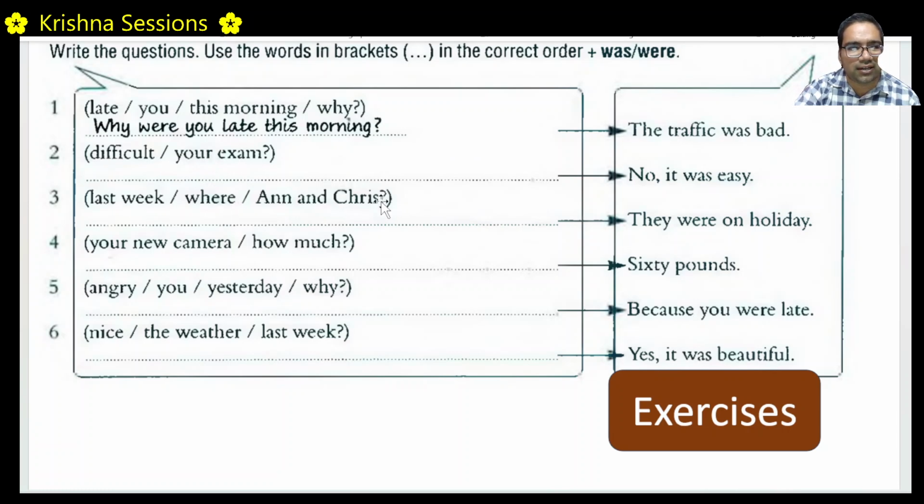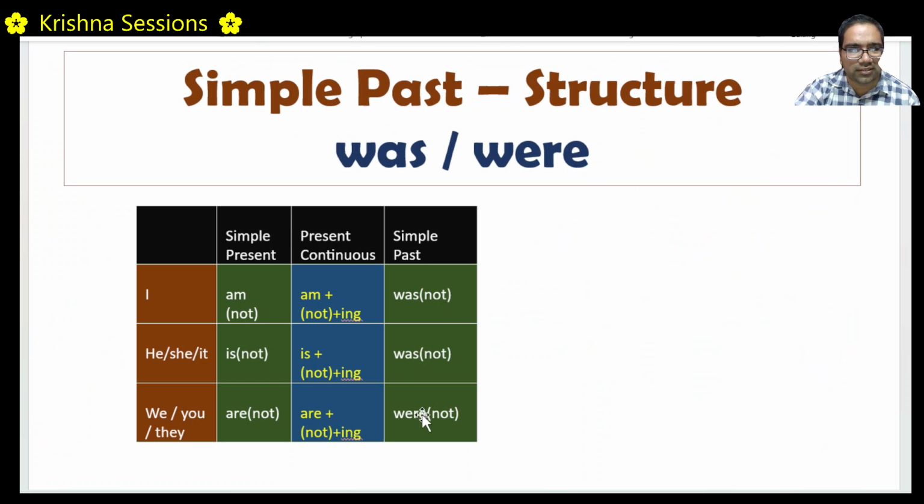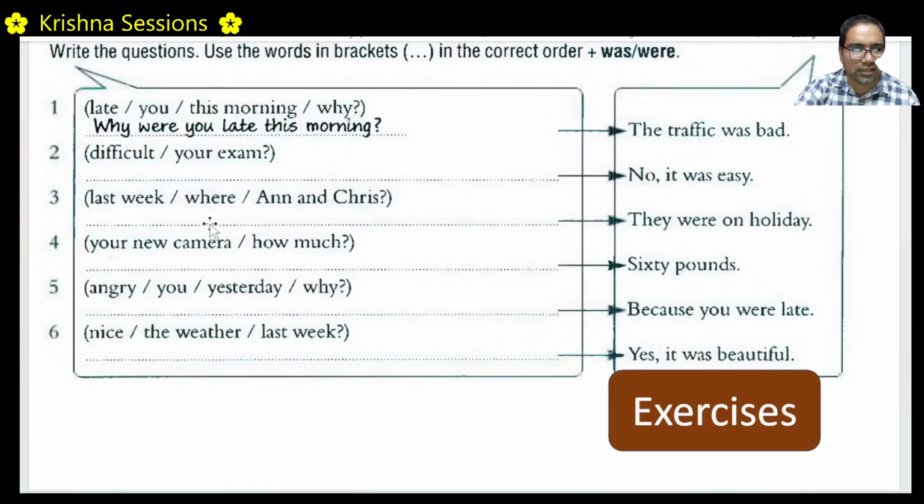Last week, where were Anne and Chris? Last week, that means it is past. They were on holiday. Where is a question word. So where will come first. Where Anne and Chris, that means they. Where were Anne and Chris? Were will come before they. Right. We discussed question words. These verbs will go before we, you, they when it is a question, right? Where were Anne and Chris last week?